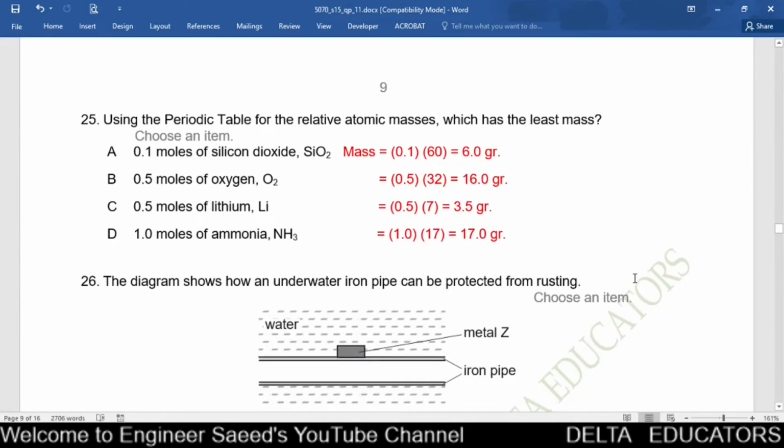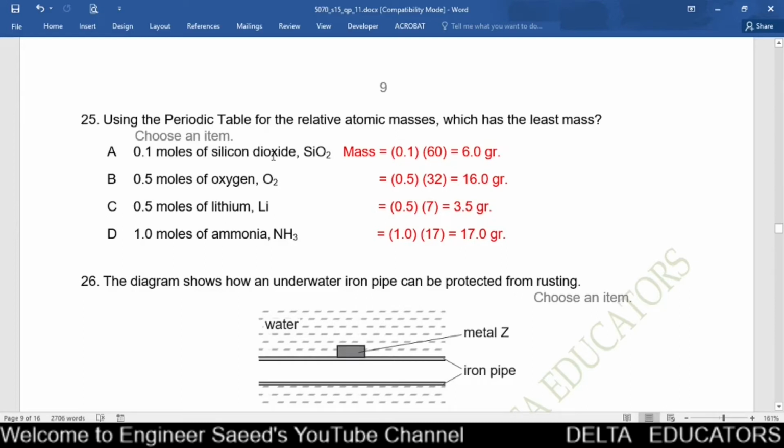Question number 25. Using the periodic table for the relative atomic masses, which has the least mass? To find out mass, we will use the formula: number of moles is equal to mass over molecular mass. So mass will be equal to number of moles times molecular mass. Option A, 0.1 moles of silicon dioxide. Mass of 0.1 mole of silicon dioxide will be equal to 0.1 multiplied by the molecular mass of silicon dioxide, that is 60. Atomic mass of silicon is 28.